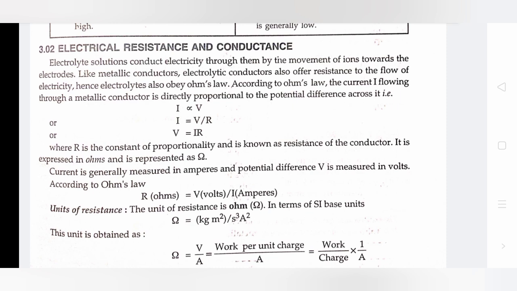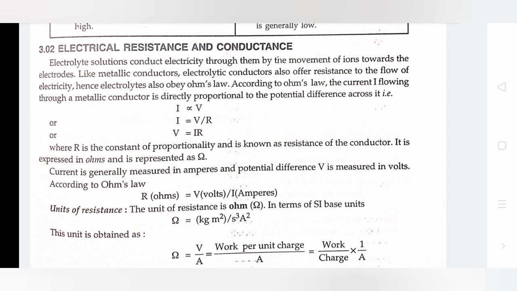According to Ohm's law, the current I flowing through a metallic conductor is directly proportional to the potential difference across it. I is directly proportional to V. I equals V divided by R, or V equals IR, where R is the constant of proportionality and is known as the resistance of the conductor.